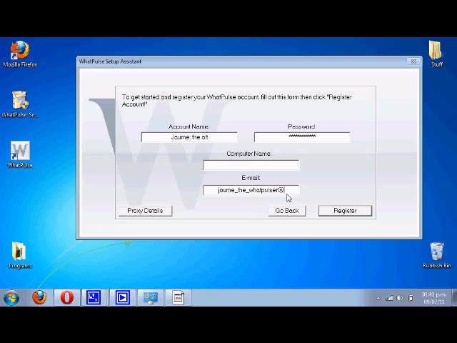So if you ever have any queries about WhatPulse, you can just email me at xiaomithewhatpulser@yahoo.co.nz. Then you click register, and now it's loading. The server is loading.